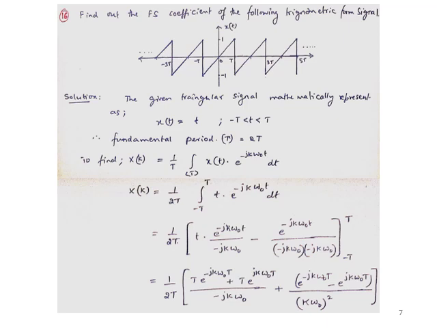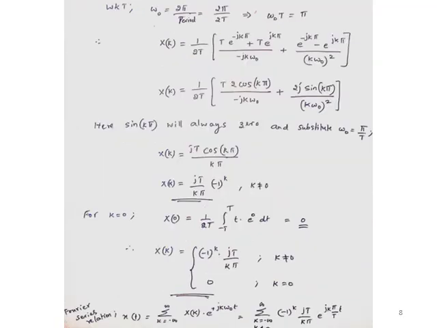Over here we just have to think about substituting for omega naught. We know that earlier we considered omega naught equal to 2 pi by the period, which I just considered as 2T as per the given problem. So 2 pi by 2T, omega naught will be pi by T, and omega naught into T will be equal to pi. So I'm substituting in the previous line where we had written X of k is equal to 1 by 2T into T into e to the power minus jk, omega naught into capital T, which we replaced by pi. In every place we replaced that, except for the omega naught term, because omega naught T is not there, so we are not substituting over here.